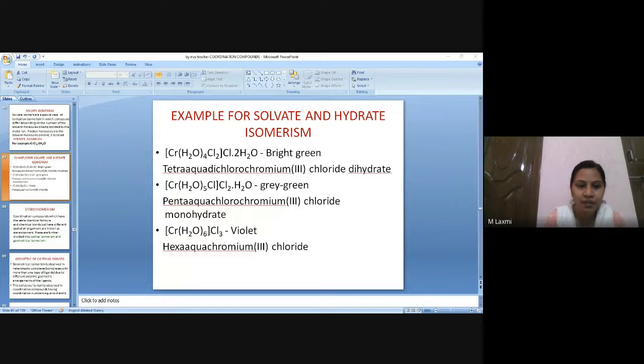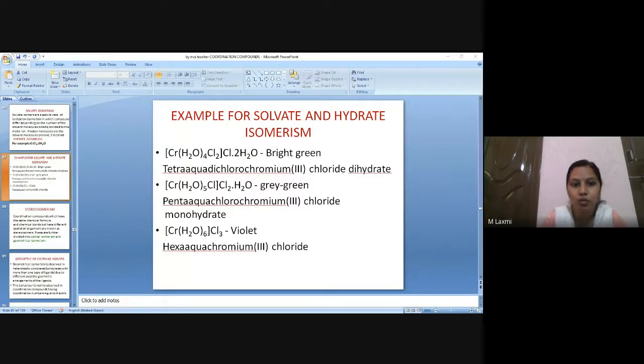Okay. Now, look at the second example. In the second example also, the complex is a neutral complex, the sphere is a neutral sphere, right? So I should not change the name of the central metal atom. Here also I have two ligands, aqua and chloro. So how will I name? Pentaaquachlorochromium. Write the oxidation number and write your counter ion, chloride.